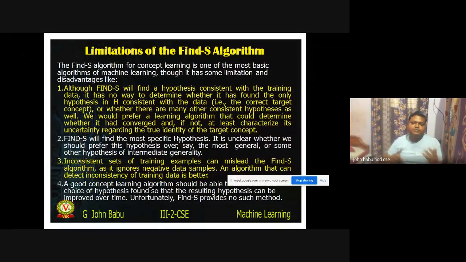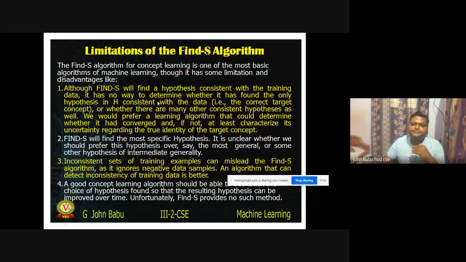Number three, what is number one? Only one hypothesis is coming. We don't know whether it is sufficient or not. Number two, whether maximally specific or maximally general has to be considered, there is no clarity. Number three, sometimes the data may contain some errors. In the data given to us, there may be some errors.